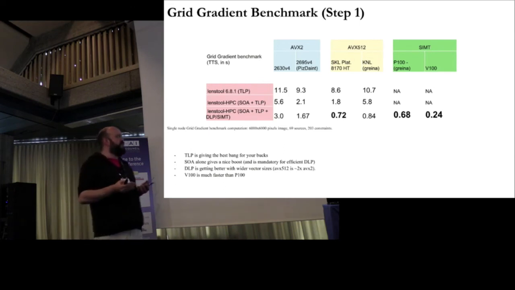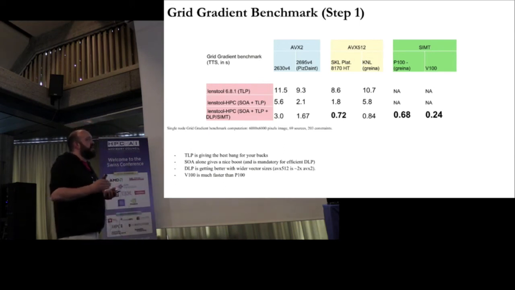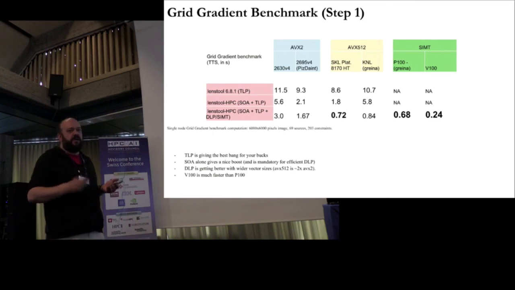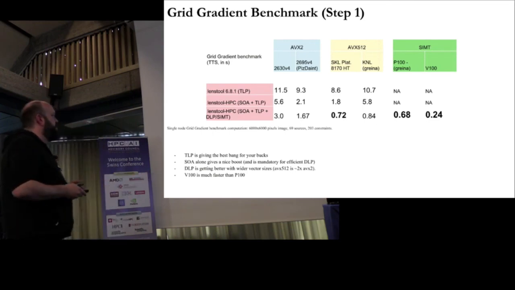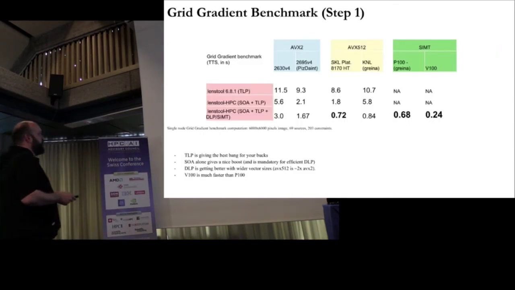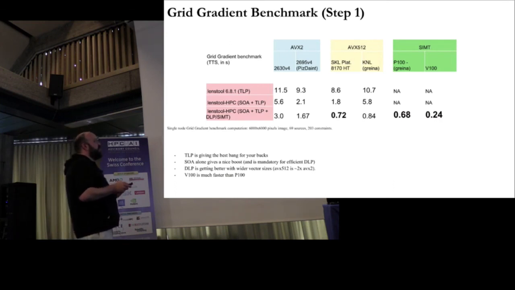The answer is yes, but you need to apply patches of double precision. Most of the computation is done in single precision, and then we apply patches of double precision for the computation of the equation that you saw before, where it's actually needed, close to the images. And it's working very well.